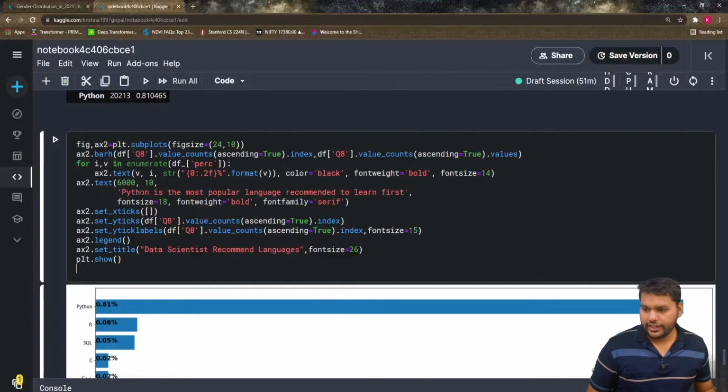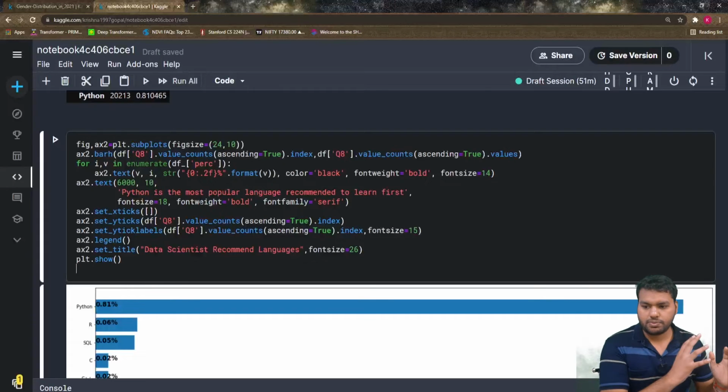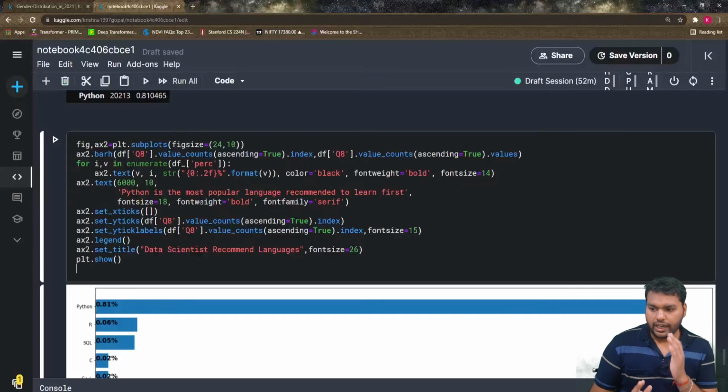So for this, what I did, I put the text again, that is this text: Python is the most popular language recommended to learn first, which will come in the middle of this plot. I give the x ticks blank because I do not want to see the x ticks down. I put the y ticks as well, that's the index of the dfq8. Then the y-tick labels are the same. I give the font size there.